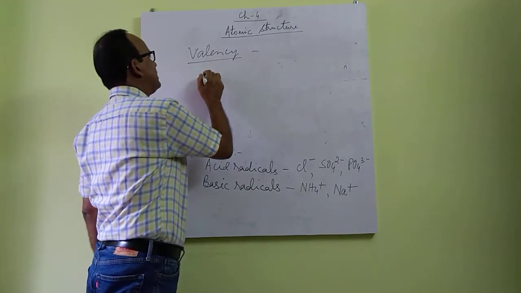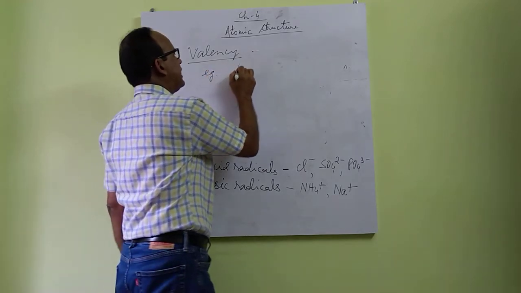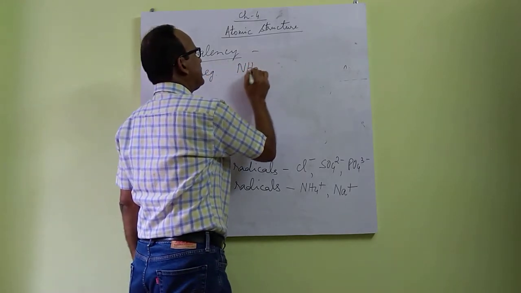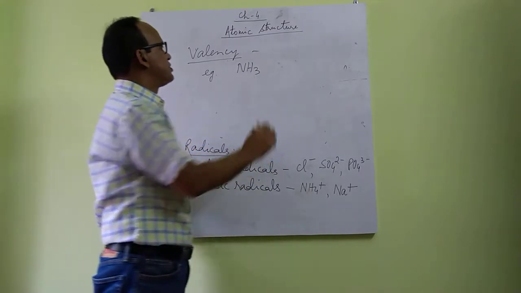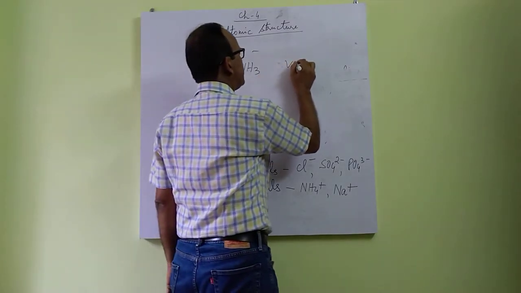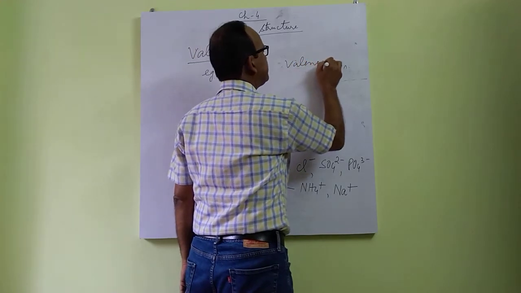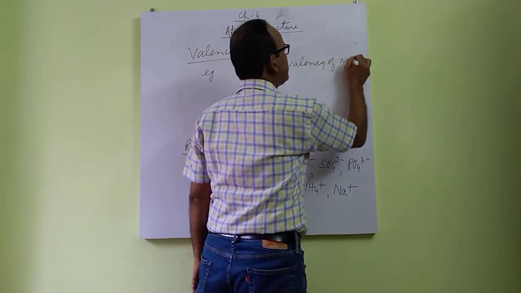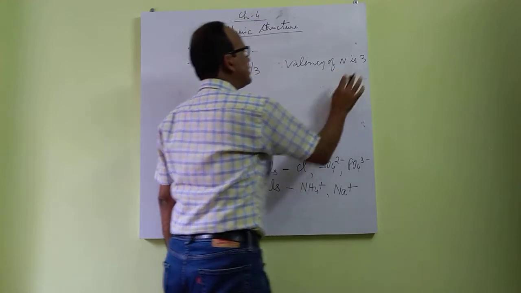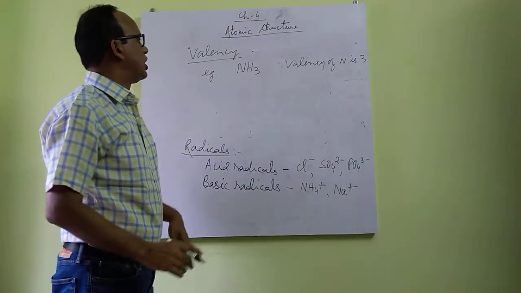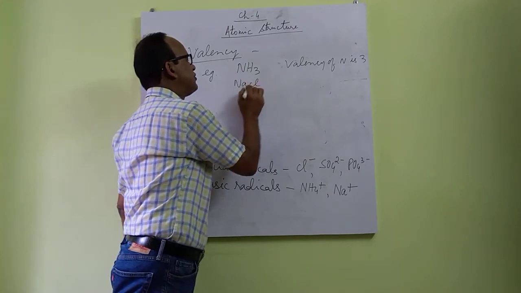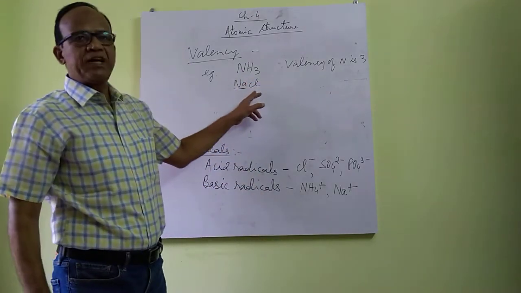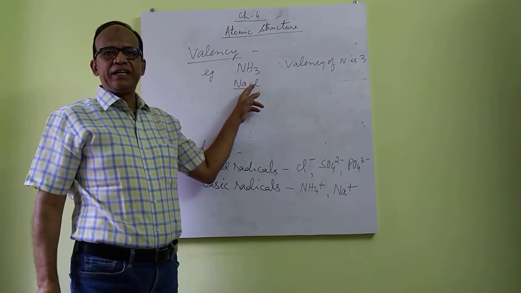Like for example, if we see NH3, ammonia, in this nitrogen combines with 3 hydrogen atoms, so valency of nitrogen is 3. Similarly, like this, NaCl, valency of sodium is 1 because it combines with 1 chlorine atom.